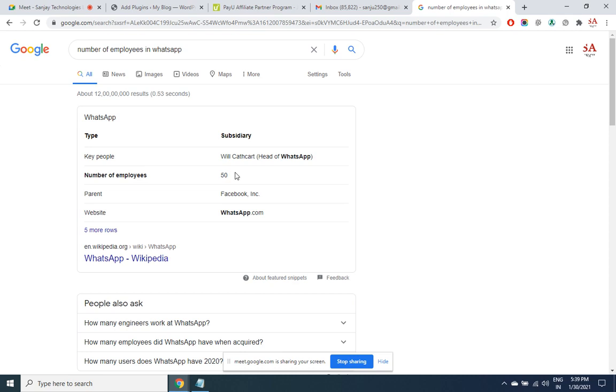What did Uber do? Uber said that I am not going to have even a single car. I just have this app. He started his entry in India from Bangalore. He went to a shopping mall and introduced it to one person randomly. Said, this is my app, please install it. He installed it. He hired a driver. He said that I want a driver who has his own car. So he could find one such driver. He installed the app there, connected both of them, and explained to them how to use the app.